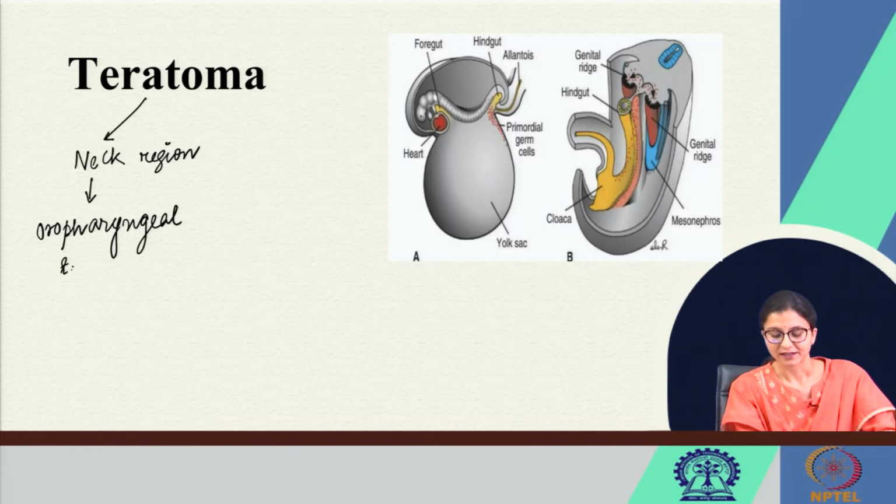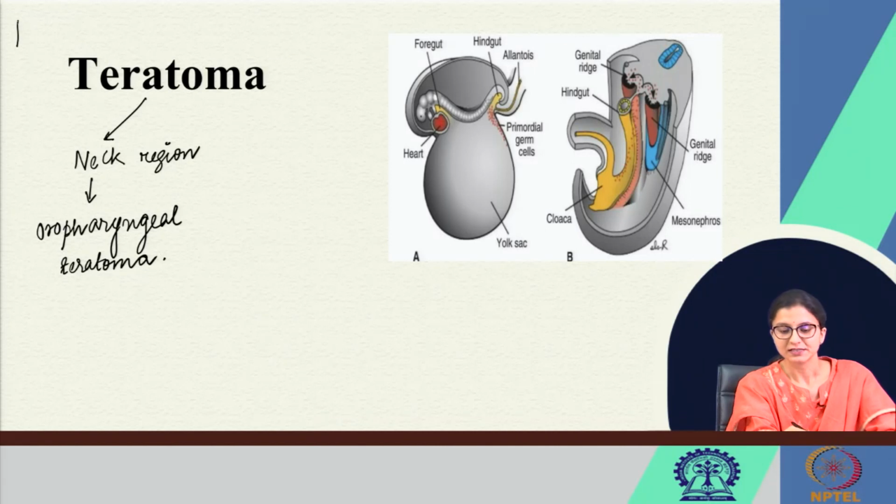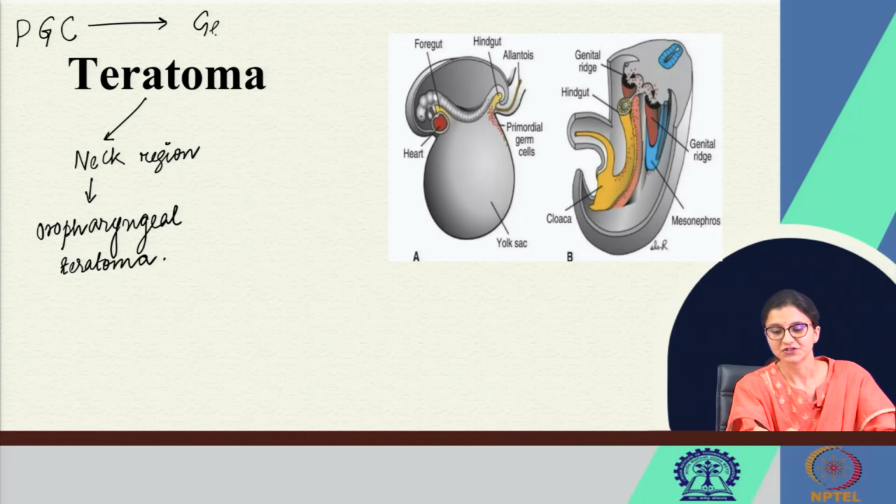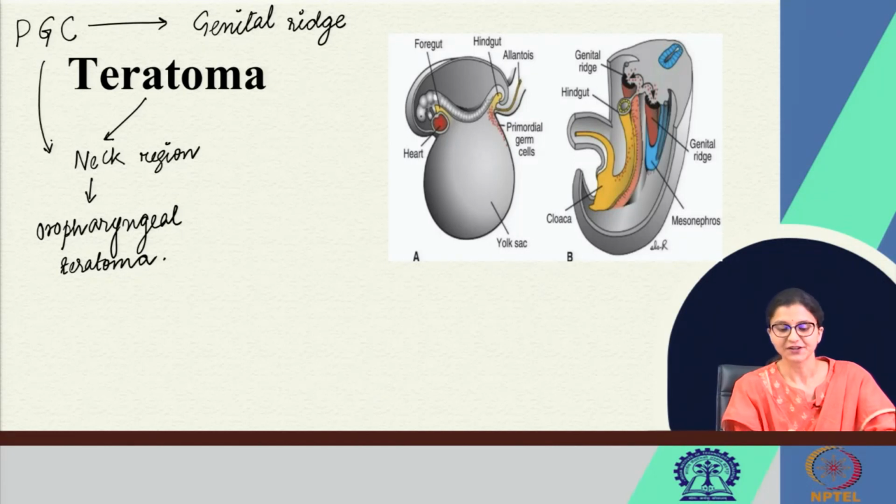These are actually formed from the primordial germ cell, which instead of going to the genital ridge, its usual position, gets deviated and may reach the neck region, leading to the formation of teratoma.